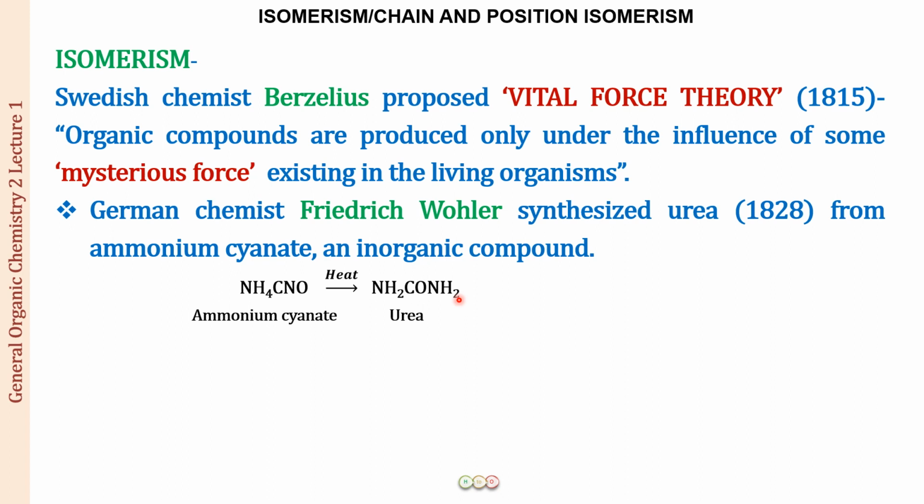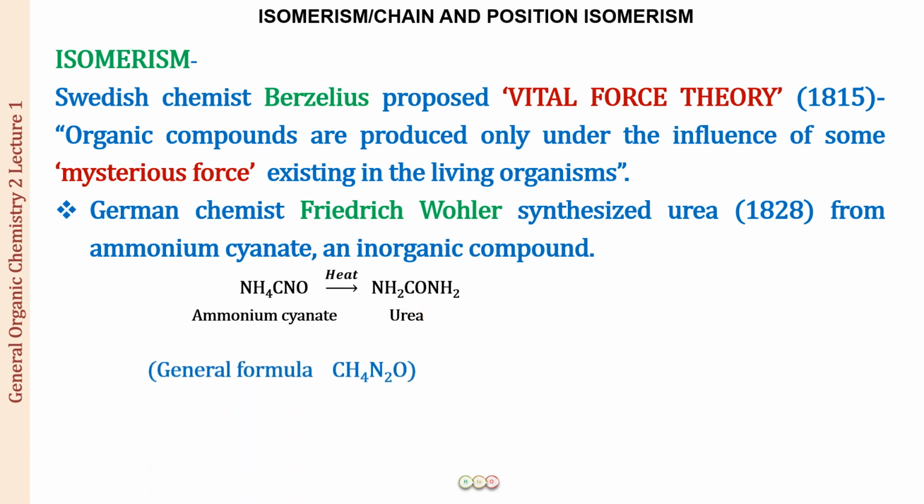But now, what did Berzelius see from what Wöhler had done? What he saw was that there was similarity in these two compounds, ammonium cyanate and urea. Now, what is the similarity between them? This is an inorganic compound, this is an organic compound. How can there be some similarity in them? Well, there is a big similarity, and that is if you look at the atoms composing these two compounds. There are two nitrogens in this compound, and two nitrogens in this compound. There are four hydrogens, 2 plus 2, 4 hydrogens. There is one carbon, one carbon, there is one oxygen, one oxygen.